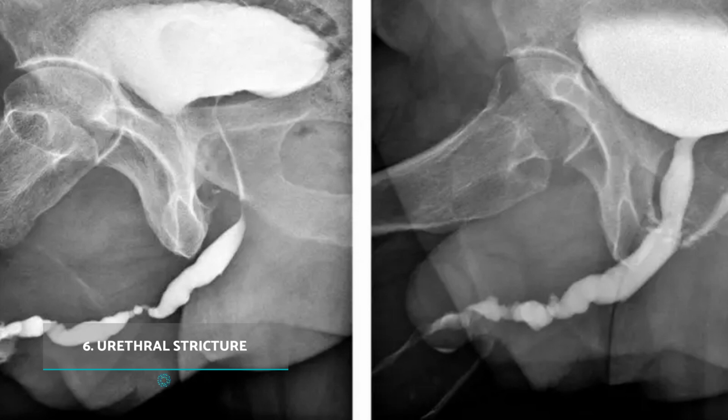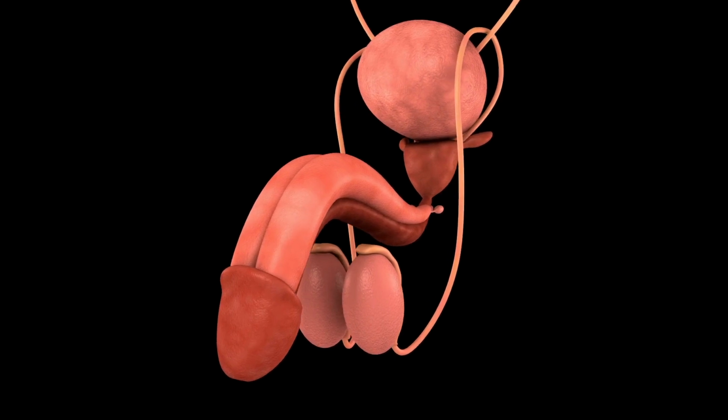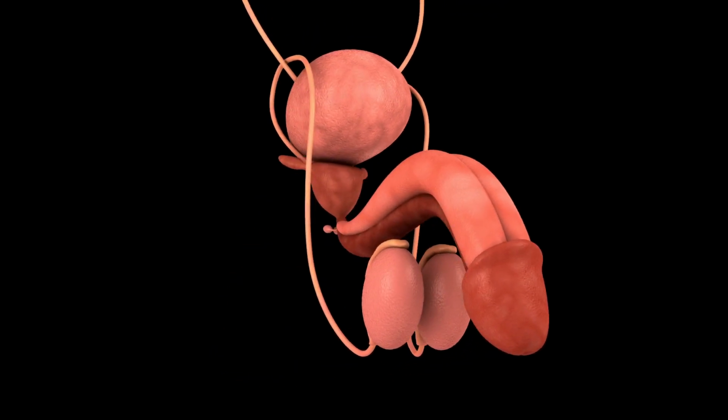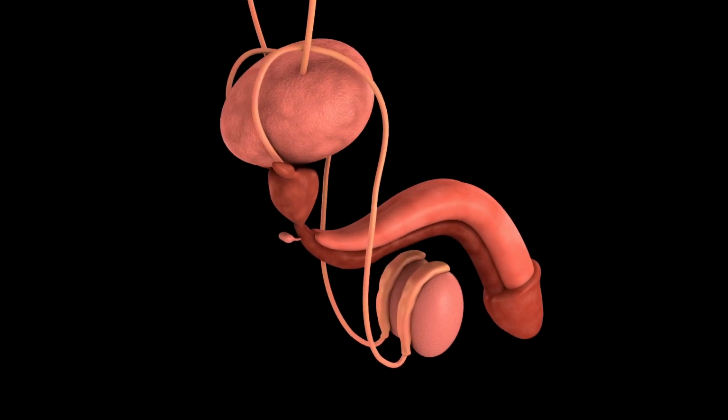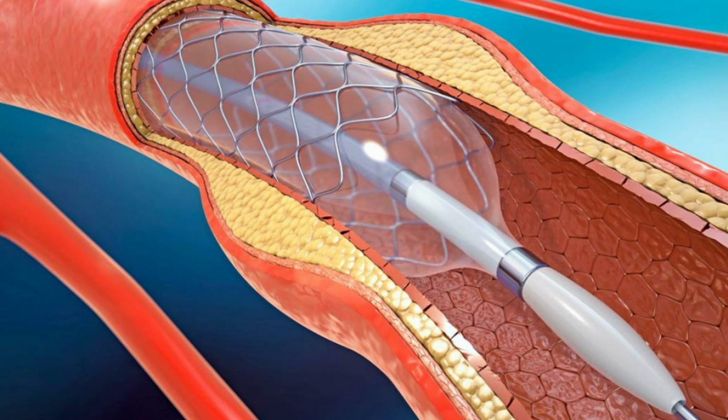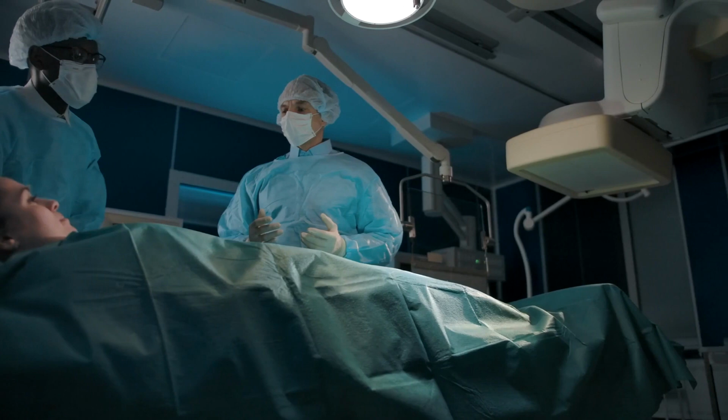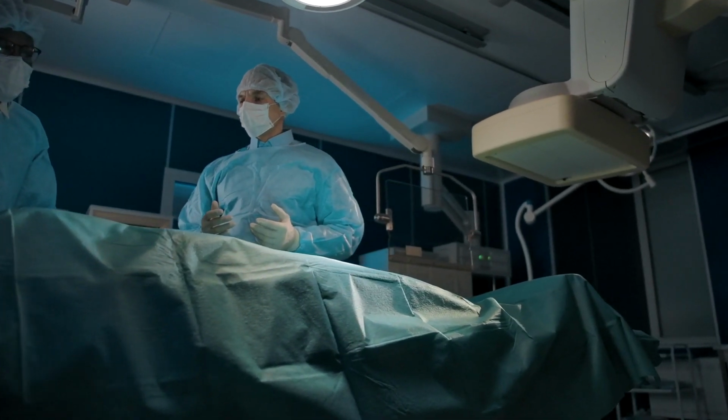Urethral stricture. Urethral stricture is a narrowing of the urethra. It can cause discomfort when urinating without an infection. Urethral stricture results from scarring and fibrosis of the urethral mucosa. This condition can present the following symptoms when urinating: decreased urinary flow, difficulty or pain when urinating, incomplete emptying of the bladder, increased urinary frequency. How to treat urethral stricture. The treatment of urethral stricture will depend on the degree of obstruction. To do this, the specialist will initially recommend dilating the stenosis, either with the placement of a stent or by means of an endoscopy for resection of the stenosis. If this doesn't work, direct surgery for the stenosis will be required.